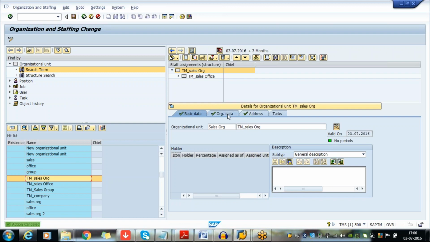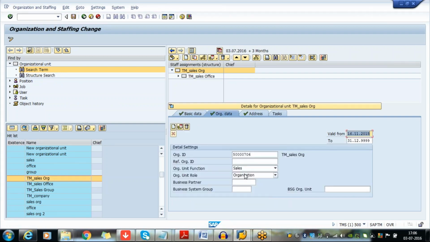Already we are having that in the organizational data, right? What organization data? No, this organization data is fine. But if you want to create a business partner as an organization, then you have to use a position.